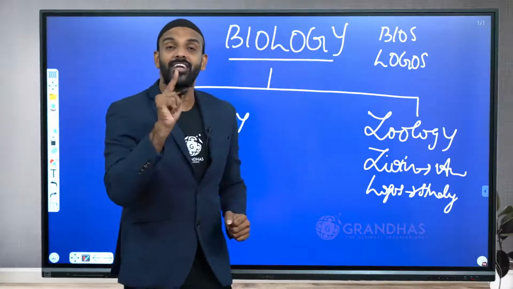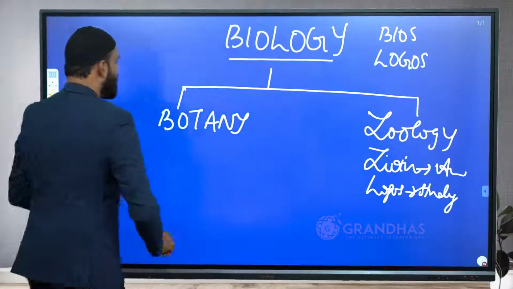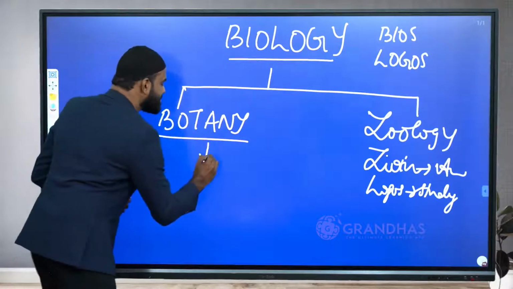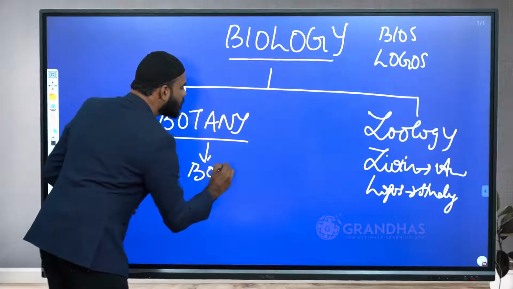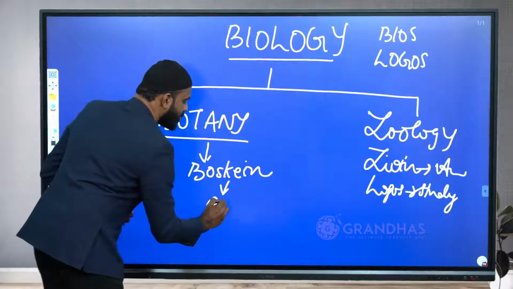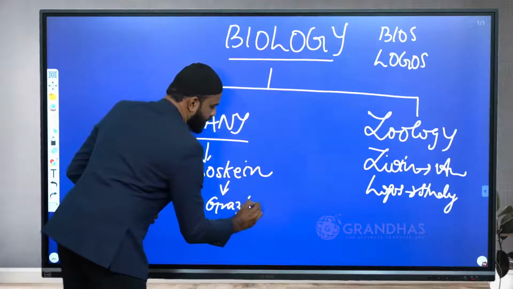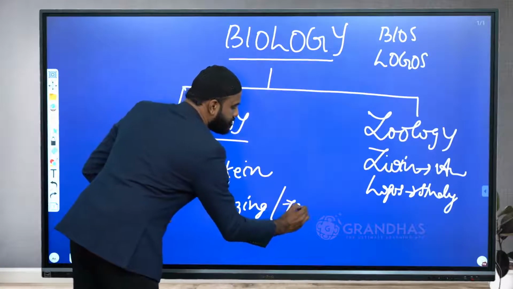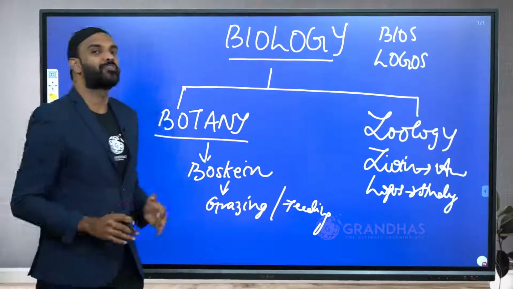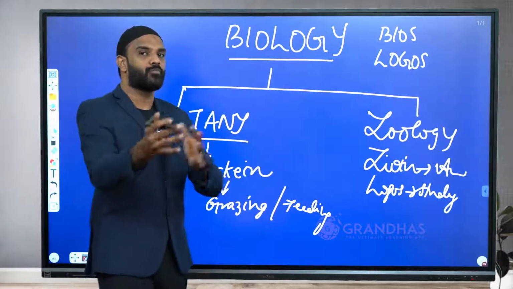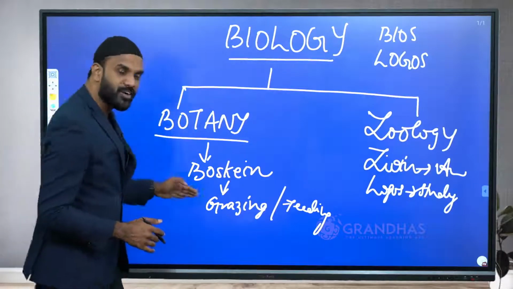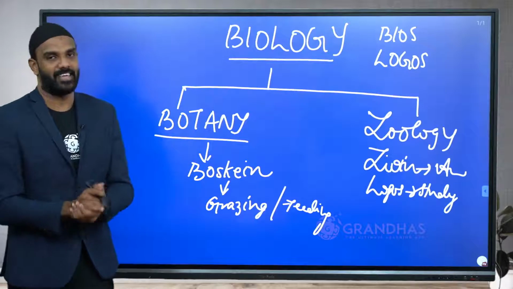Therefore, an important NEET question lies there. How about the word botany? Botany is derived from the Greek word boskein, that means grazing, which rarely has a meaning feeding. So botany cannot be split as bo plus tani or bota plus ni. Botany is derived from the Greek word boskein, that means grazing.